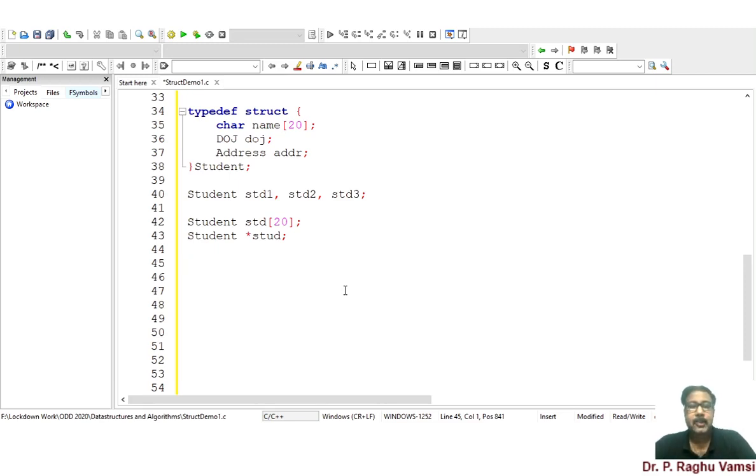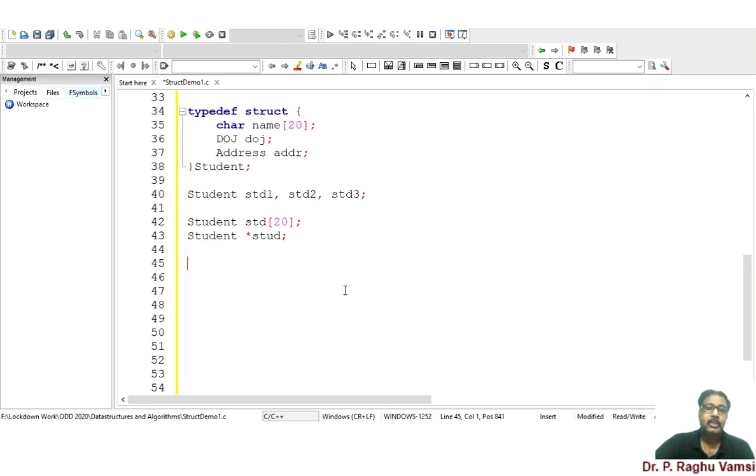So these are the two ways whenever you want to deal with multiple structures at once. Either you can use an array of structures, or you can use a pointer with which you can create dynamic memory, and with dynamic memory allocation you may read or write the content.